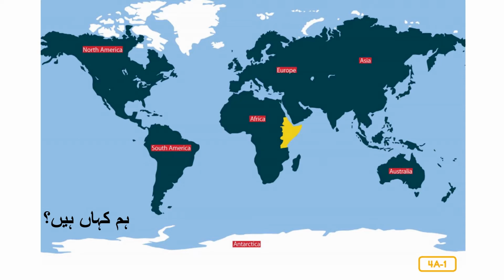Today, we are going to learn about another type of habitat called a grassland habitat. There are many grassland habitats in the world, but today we will be learning about one in particular, the one in the East African savanna. The word savanna is another word for grassland. Look at the map. You see that yellow area in Africa? That is the East African savanna.